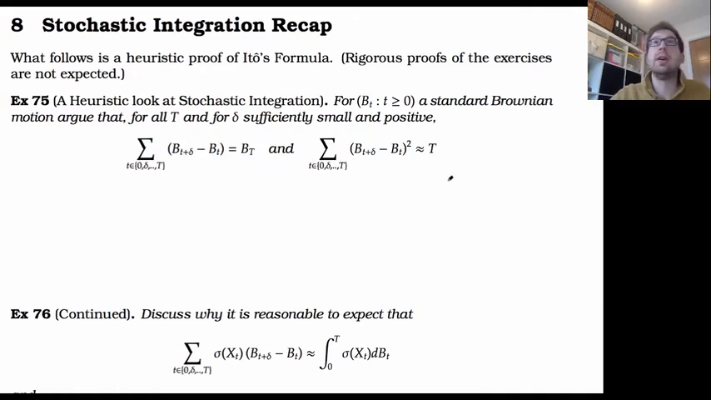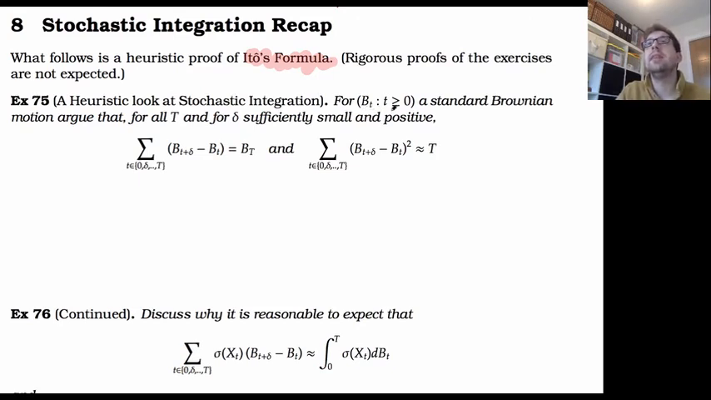And we're going to throw away all of that good work and just try to get the nuts and bolts of the idea. So this is a recap of stochastic integration, and what we're going to do is a heuristic derivation of Ito's formula. Rigorous proofs of these sorts of exercises are not expected, so we're not going to try and come up with a rigorous result, but all the same, I think we should get the main ideas across. So, a heuristic look at stochastic integration to start with.